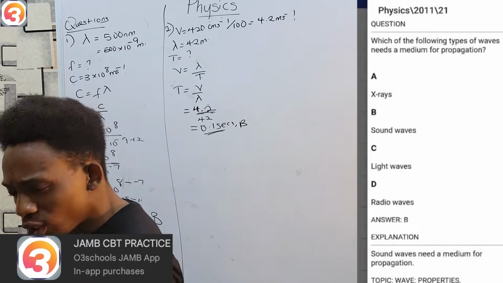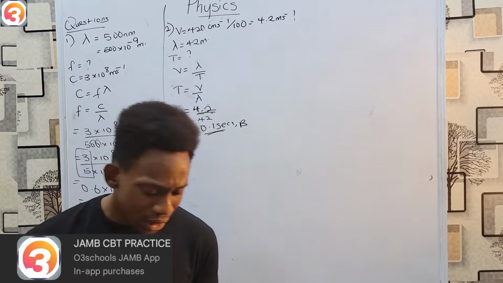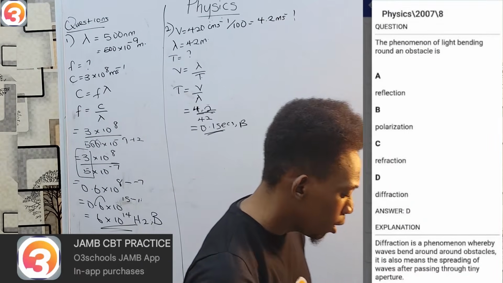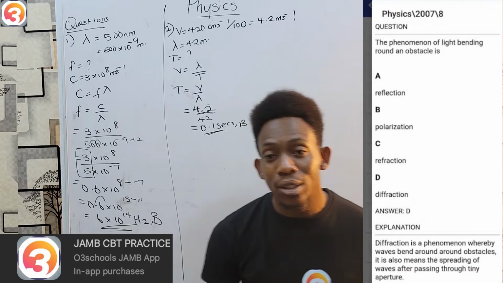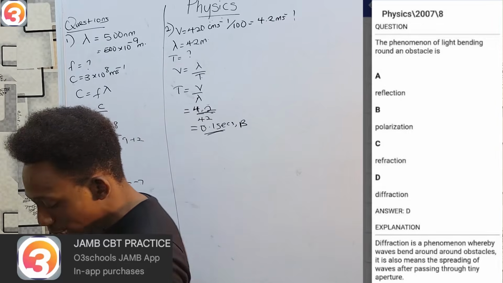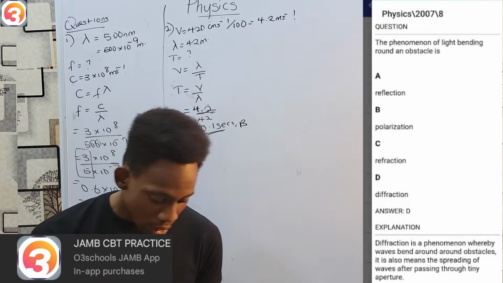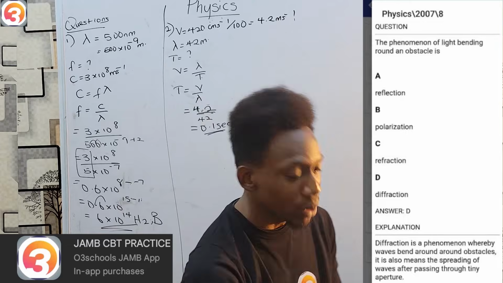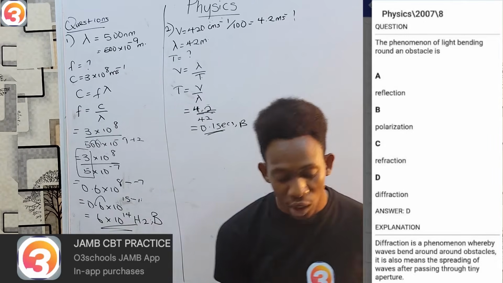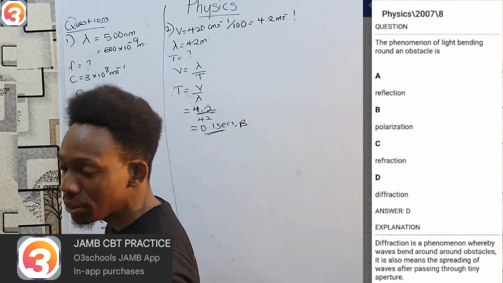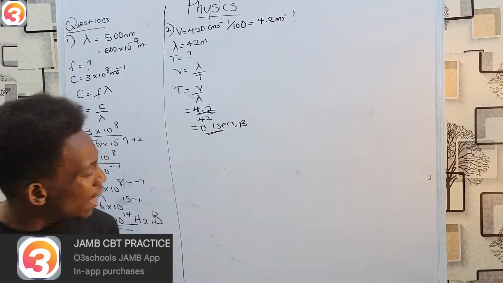Then the next question, 2007, question 8, also theoretical. The phenomenon of light bending around an obstacle is known as diffraction. See, that's light bending around the obstacle, which is the spreading out after passing through a tiny space. Diffraction, option D.